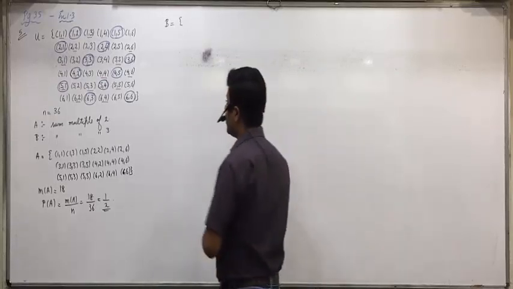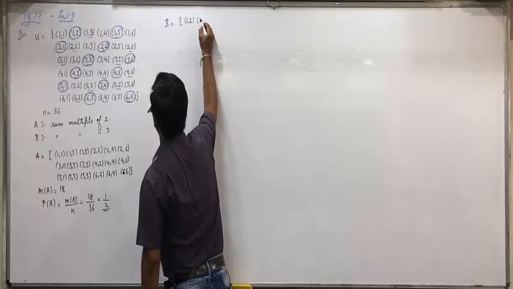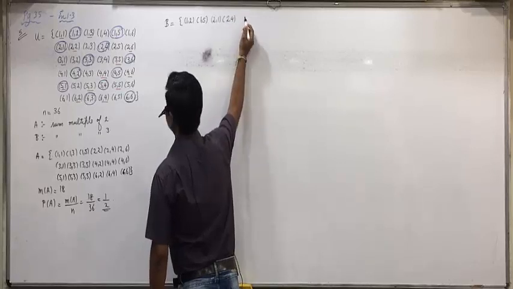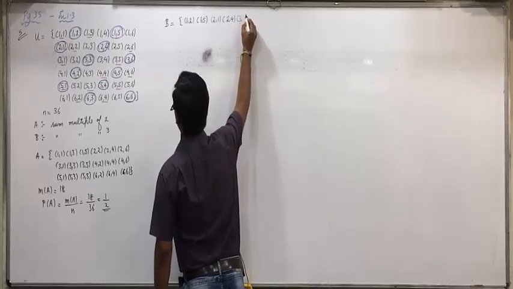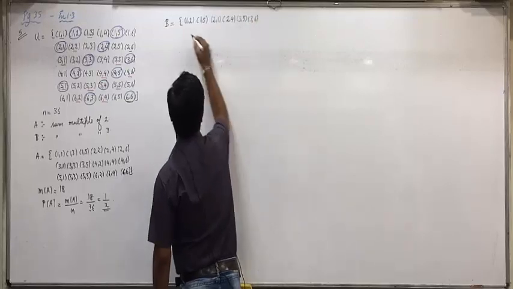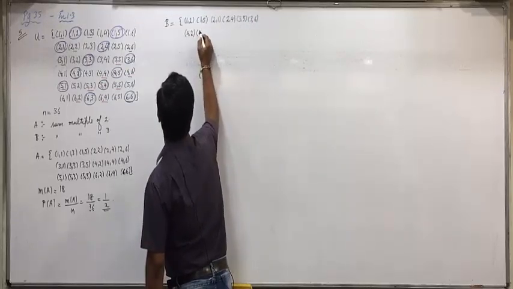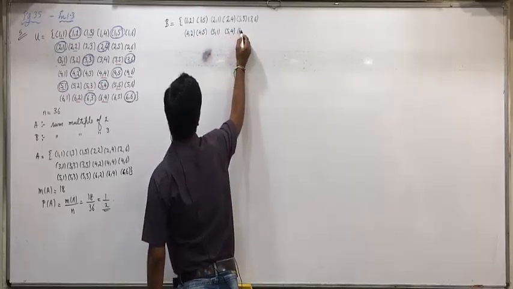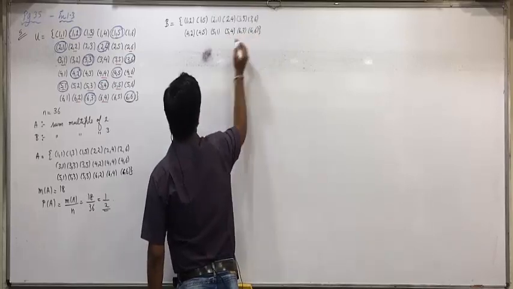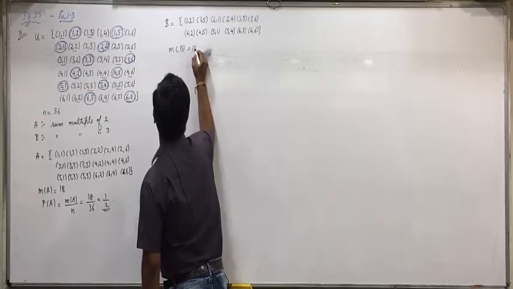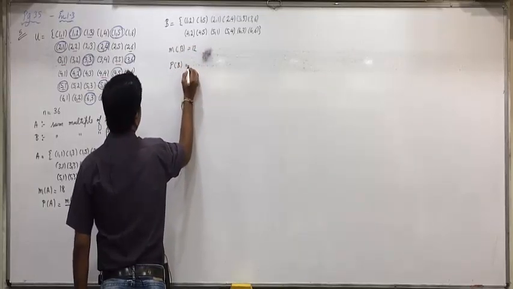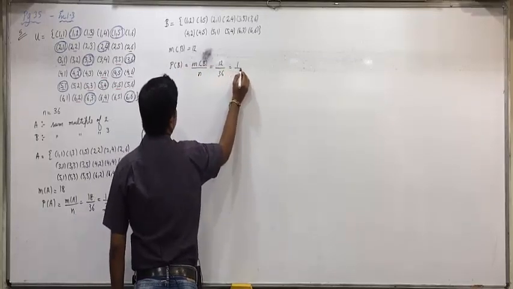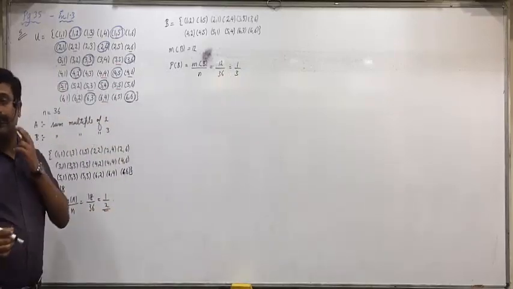Okay, the sum should be a multiple of 3. So write down this. (1,2), (1,5), (2,1), (2,4), (3,3), (3,6), (4,2), (4,5), (5,1), (5,4), (6,3), (6,6). M of B is equal to 12. P of B is equal to M of B upon N, 12 upon 36, 1 by 3. Any doubts with this?